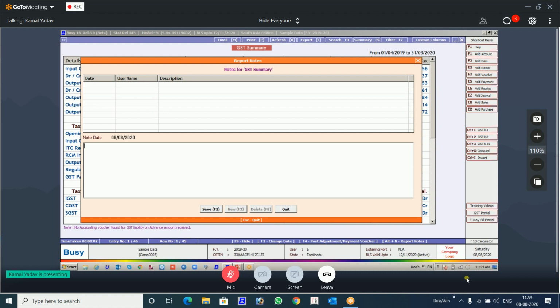Credit note is pending from this customer. There is a mismatch in the ledger and the GST summary. Cross adjustment was done on this date by which user, so that if anybody is logging in, he can see there was a cross adjustment done on this particular day by this user. So it will be very much useful.